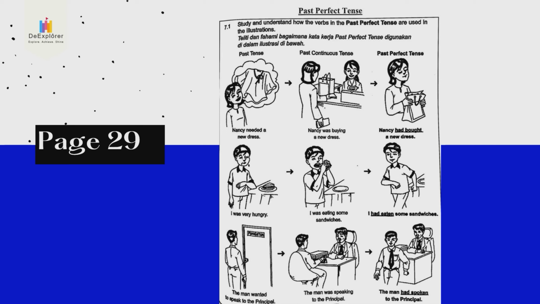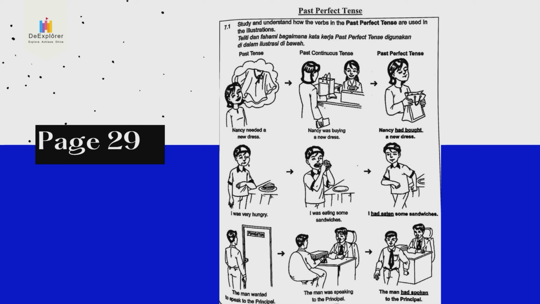Nancy 那时候正在买。And the last one, Nancy had bought a new dress. Nancy 已经买了一件新裙。So Nancy 已经买了, so had and bought. Please underline had bought.